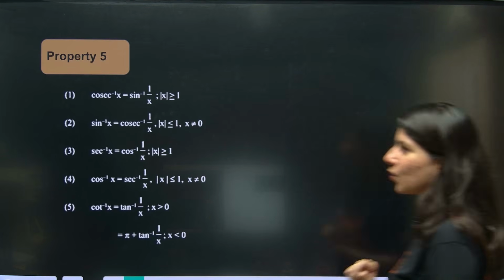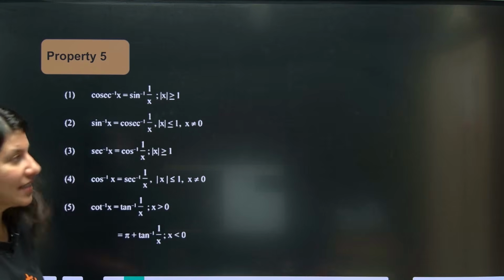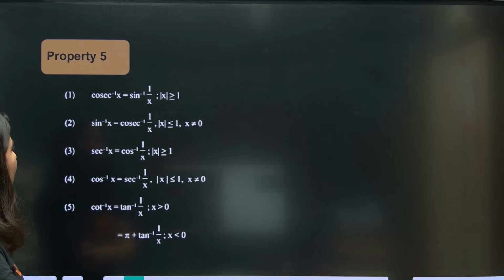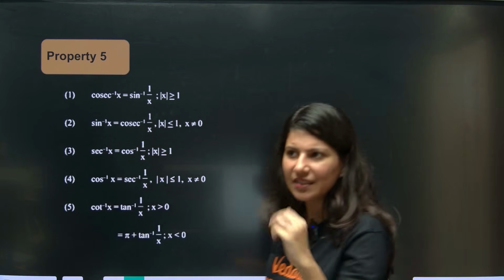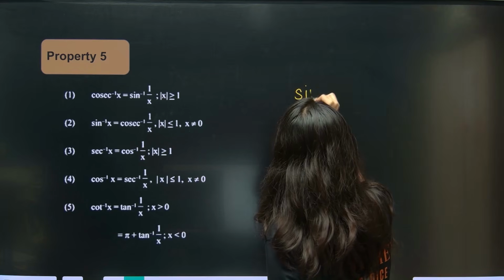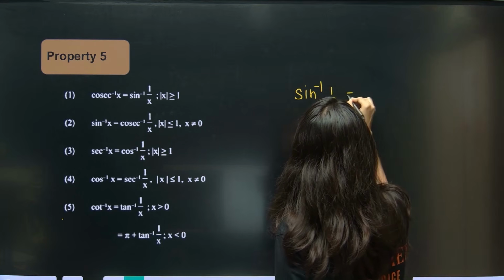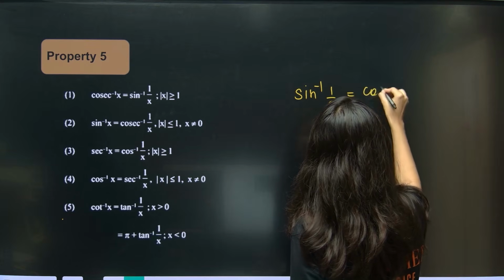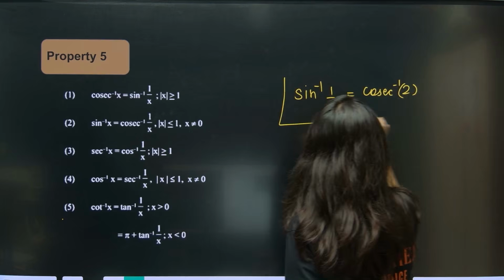We'll move towards property number 5 now. This is quite intuitive. If you have sine inverse 1 by 2, can I write cosec inverse 2 over here? Yes or no?